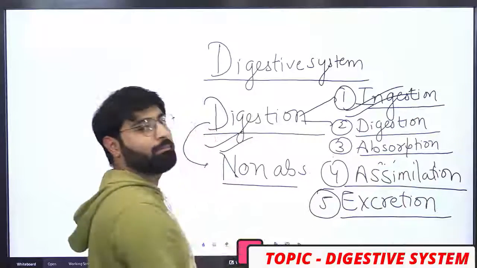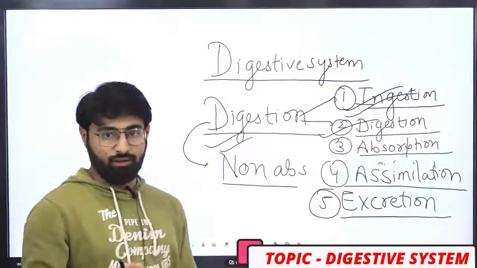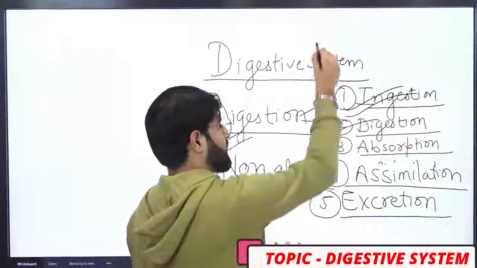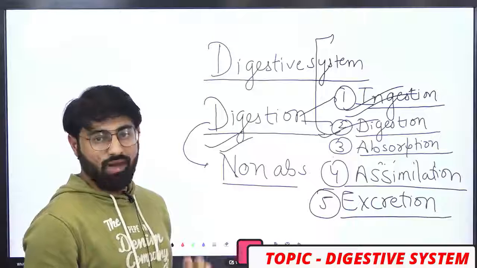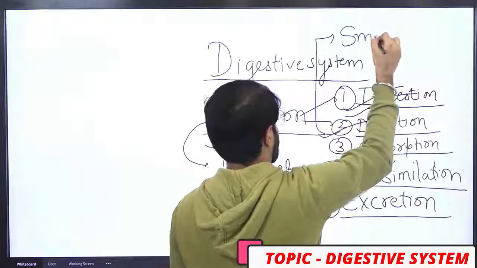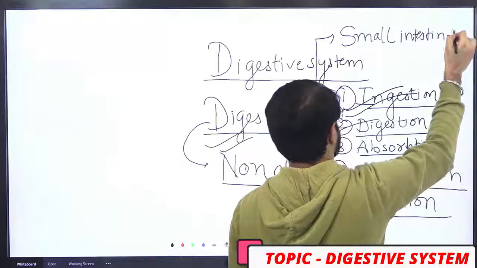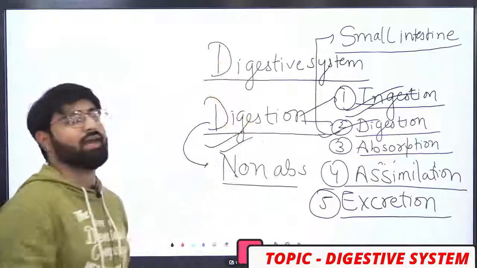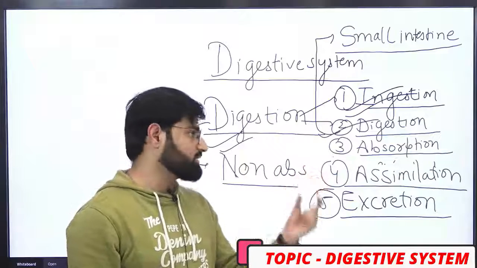Ingestion starts from the mouth. In many examinations like SSC and railway, maximum digestion takes place in our internal organ, the small intestine. Small intestine is the part where the maximum digestion of food takes place.